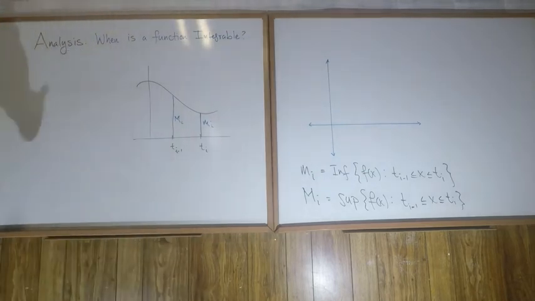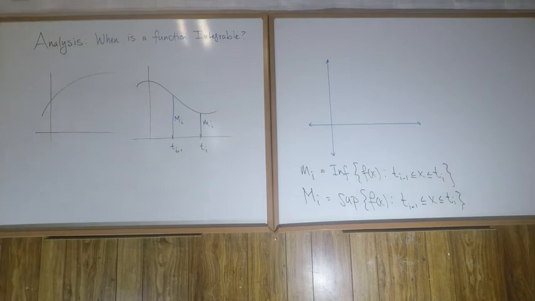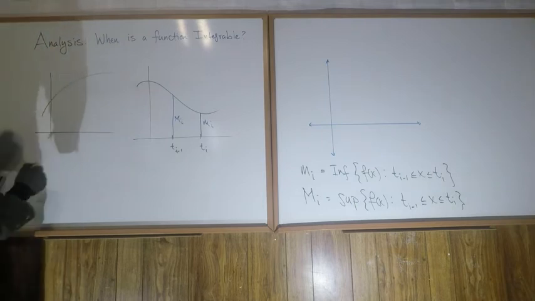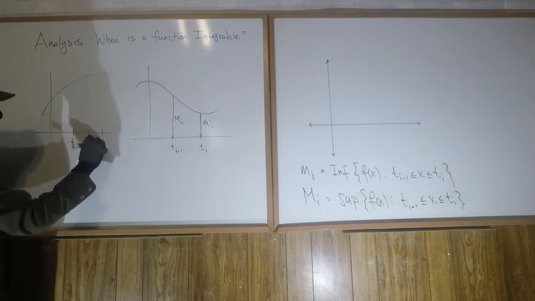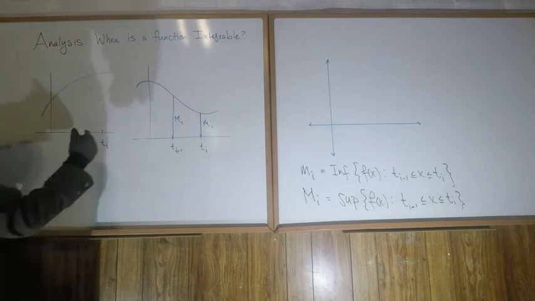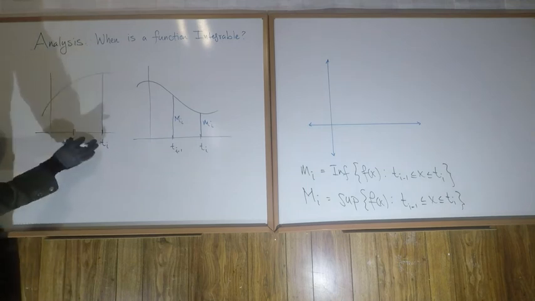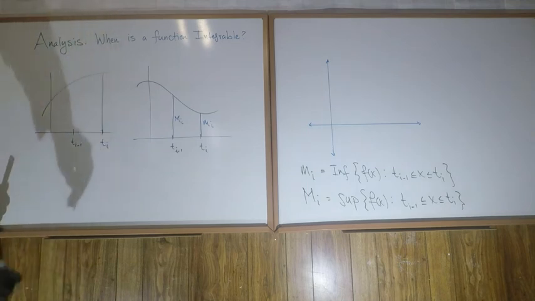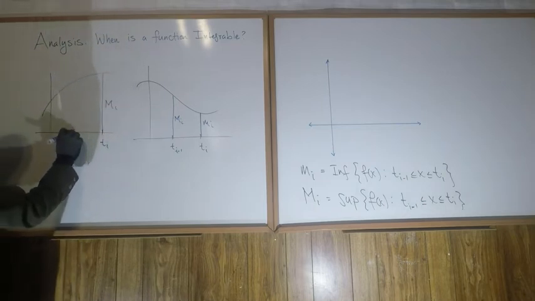And here's some reinforcement on the way. If the function is increasing instead, and again we take some interval t sub i minus 1 and then t sub i, now capital M sub i is going to be on the right side, because it's the highest y value attained by the function f on this interval, and that's clearly right there. And then this here is little m sub i.